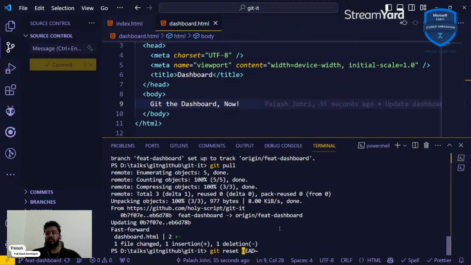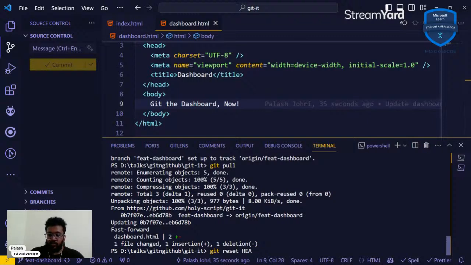The hard undo basically deletes any changes you've made. That's a very precarious thing to play with. Don't do that. By default, git reset HEAD does a soft reset and it just takes your code back to the version before the last commit.